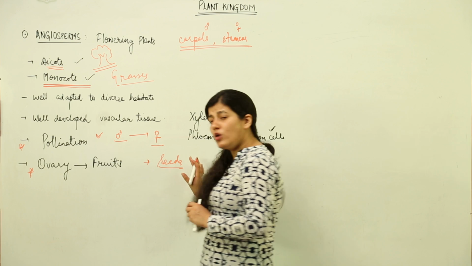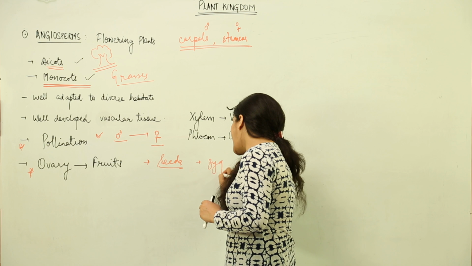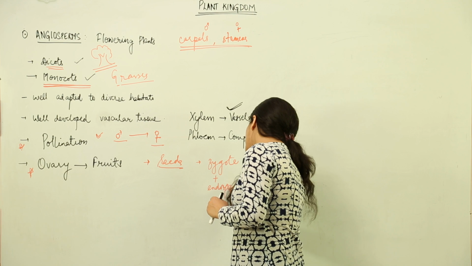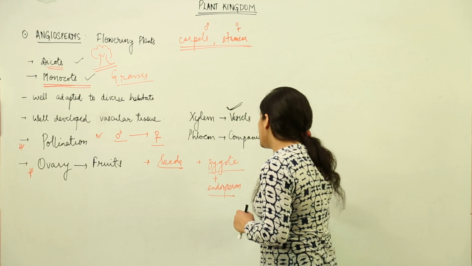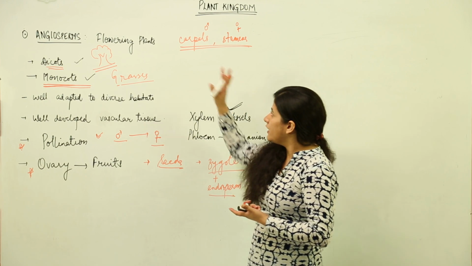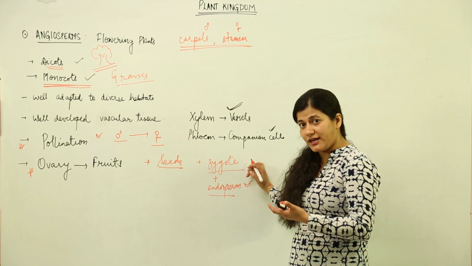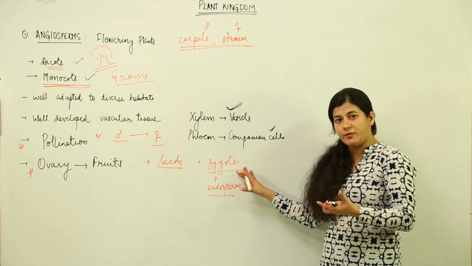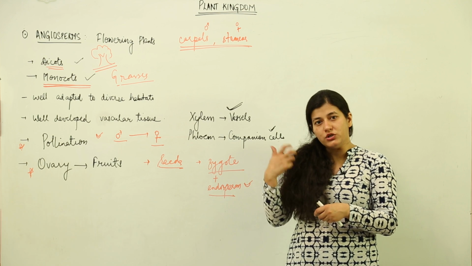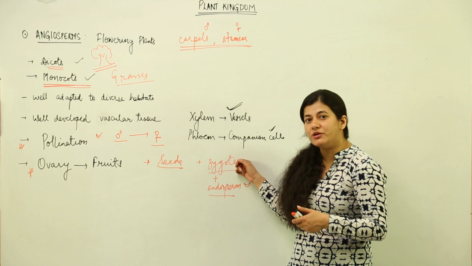Now, as I told you, what is a seed basically in the case of gymnosperms as well? Seed is the zygote as well as the endosperm. The zygote takes its nutrition from the endosperm, and we often eat those seeds. As you must have seen in the cases of pulses that you eat, they are seeds. They are seeds of the angiosperms, which are highly nutritious. We consume their endosperm and they have a zygote inside them, and that zygote gives rise to the new plant. You might have seen in the case of sprouts, when you dip them in water, you see a new plant, a new seedling has emerged, and that is as a result of zygote getting germinated.